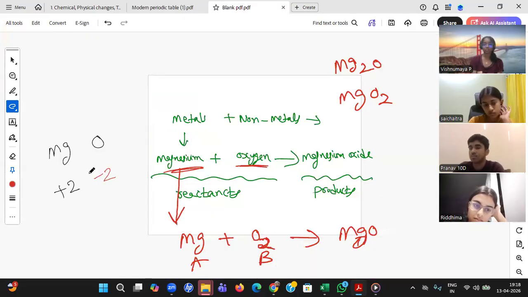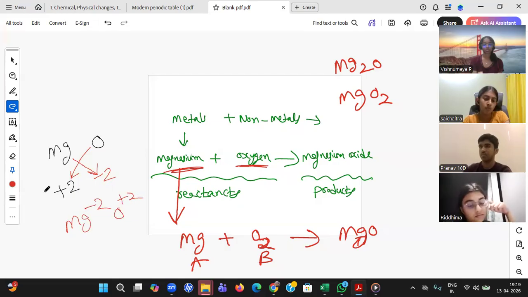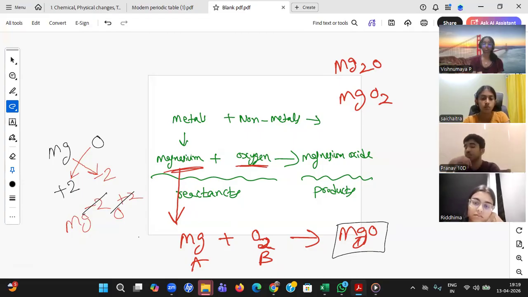Whenever a new compound is formed, there is a method known as the crisscross method. This charge you need to take by this, and this charge will be taken by this. The ionic bond, which we'll be learning in chapter number 2, I guess. So simply Mg plus 2, O minus 2, plus 2 and minus 2 get cancelled. That's the reason we'll be getting MgO. Understood the story, Ridhima? Okay.